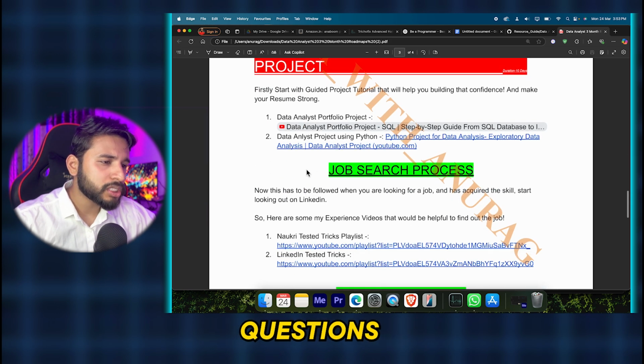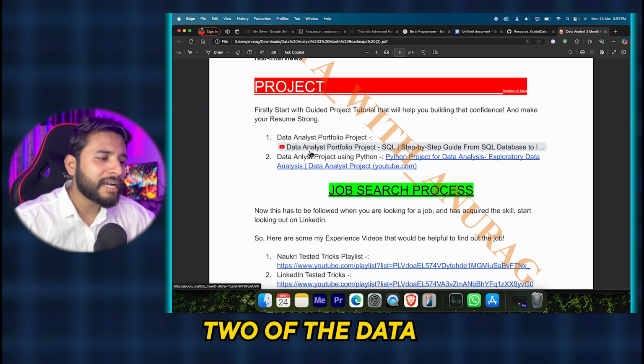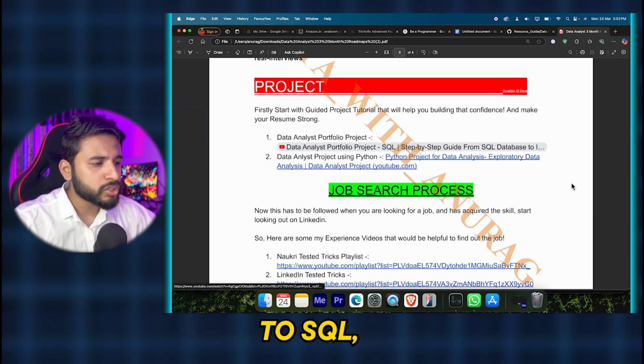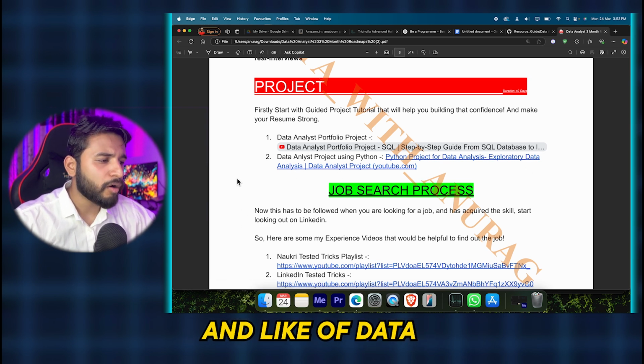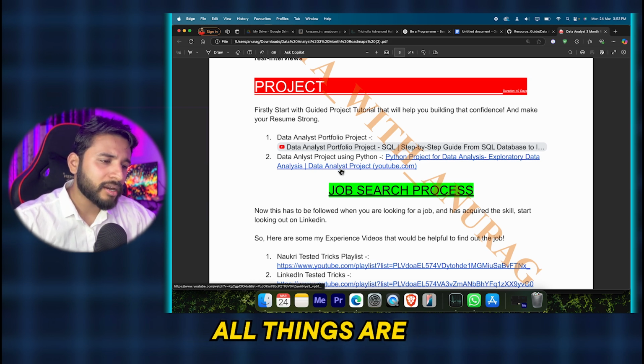Then there are real-time projects. I have listed 2 data analyst projects that you can do, related to SQL and related to Python, of data analysis, such as how to do EDA, exploratory data analysis. All those things are listed here.